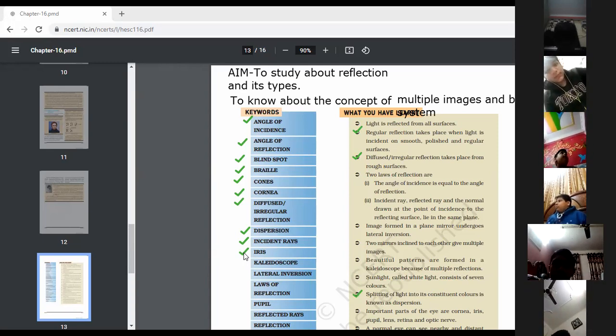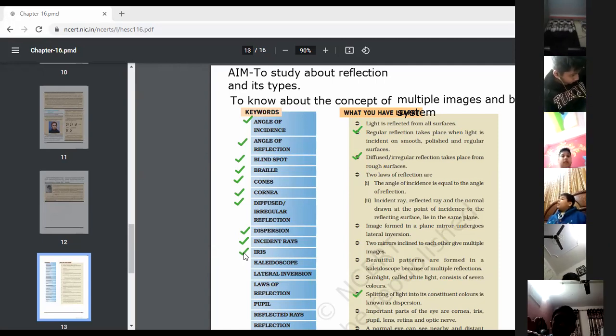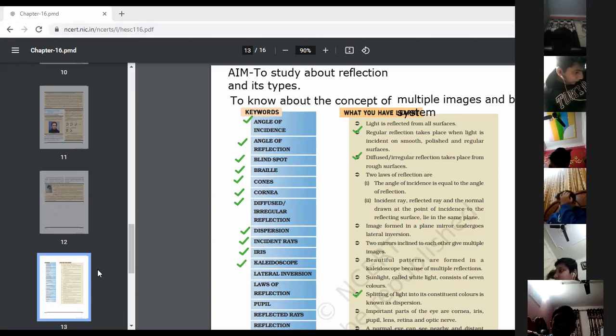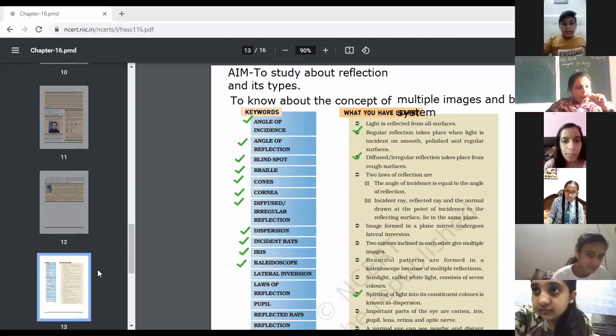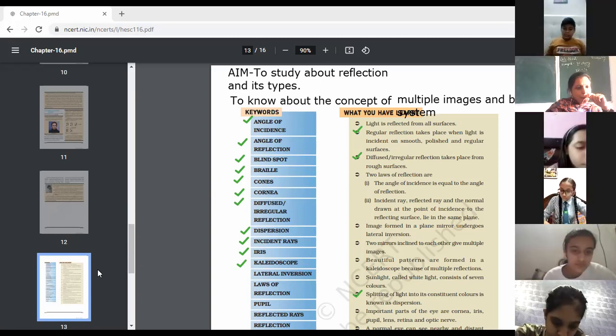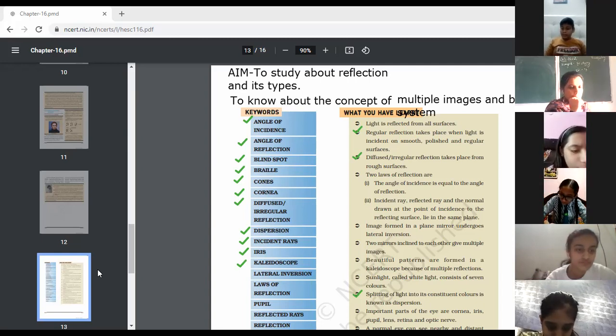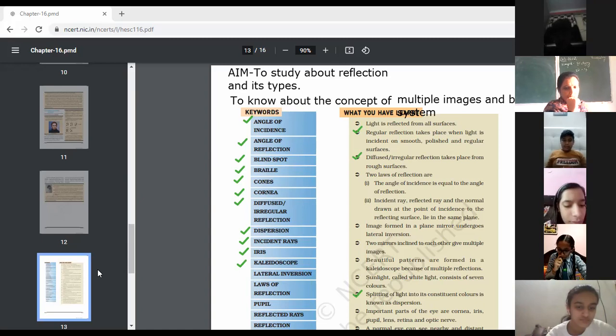Next, would you like to give the answer for kaleidoscope? What is this instrument for? It's already written in the book.